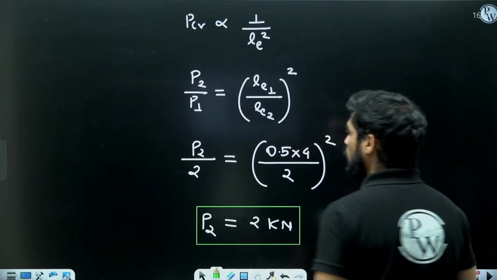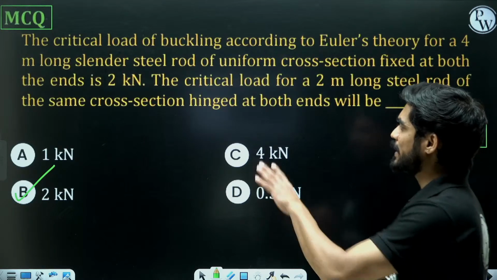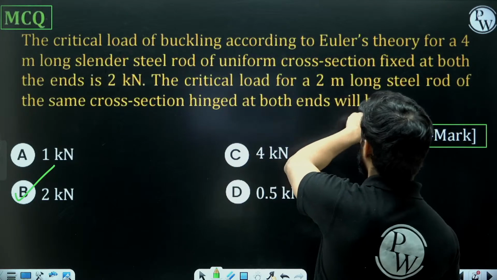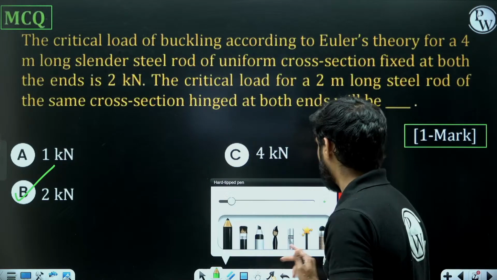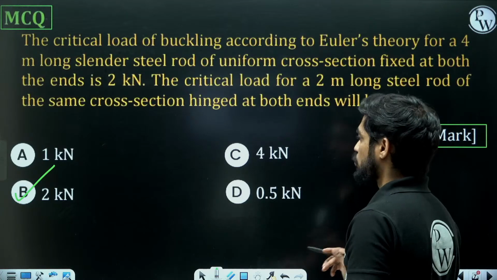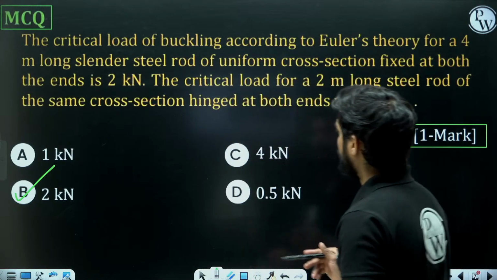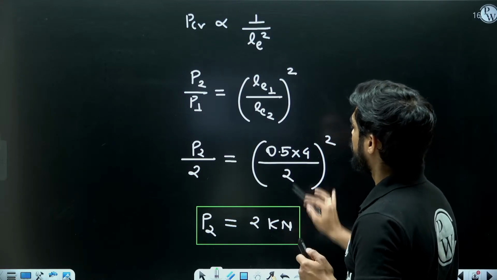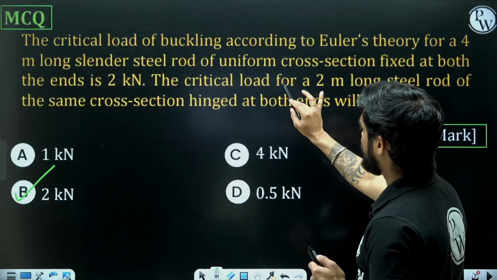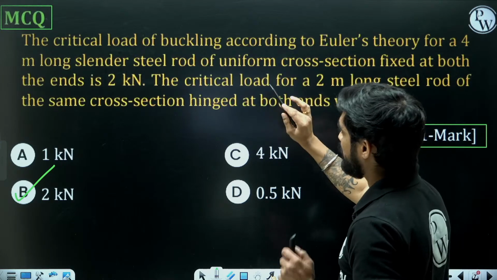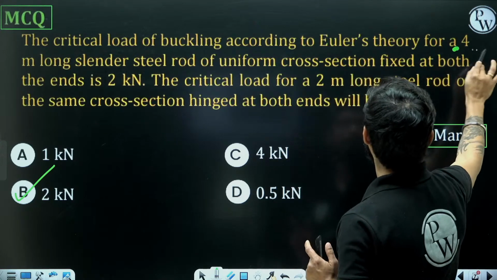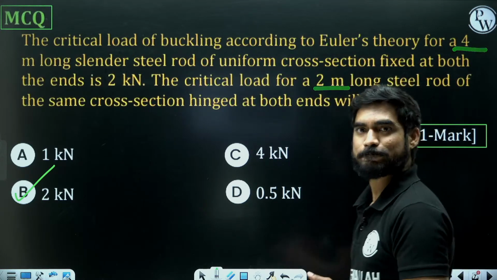So although we are changing the end conditions, the length is also changing, right? That is why your P critical is same. A lot of people make mistakes in this question. What they do is they keep the length same. See, we are changing the end conditions and we are also changing the length from 4 meter to 2 meter.